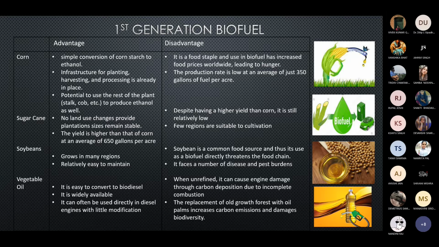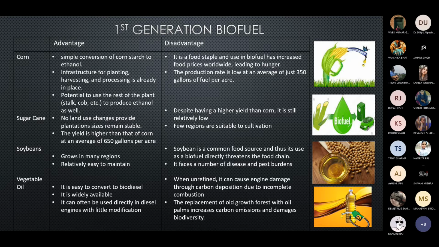But looking into its disadvantages, soybean is a quite common food source, and because of this it threatens the food chain. It also faces a number of disease and pest burdens, because pests can easily attack it and extract all its nutrition, which ultimately destroys the production.